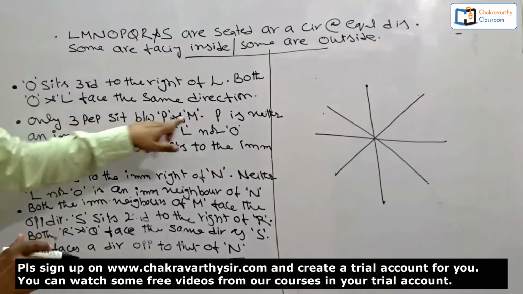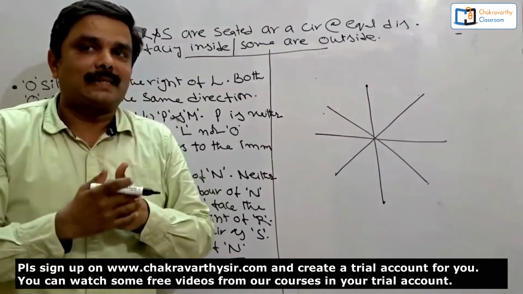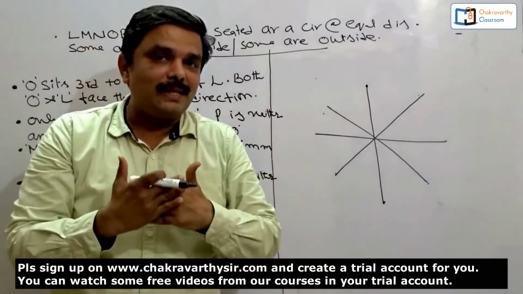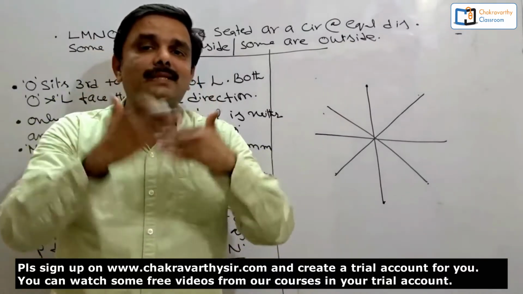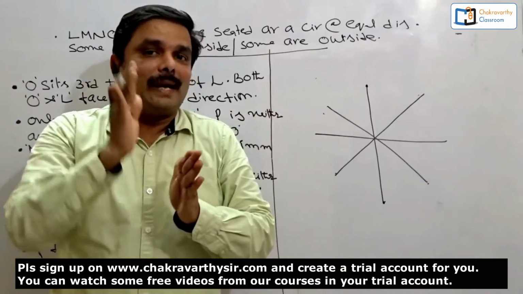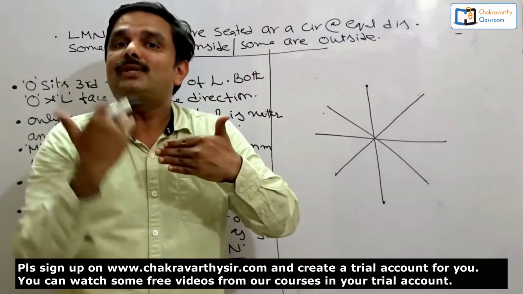Next one. Only 3 people sit between P and M. What's the meaning of this one? When 8 persons are given, only 3 people between 2 persons means these 2 persons must be seated on opposite places. Opposite places does not mean that both are looking at each other, but the places should be opposite.